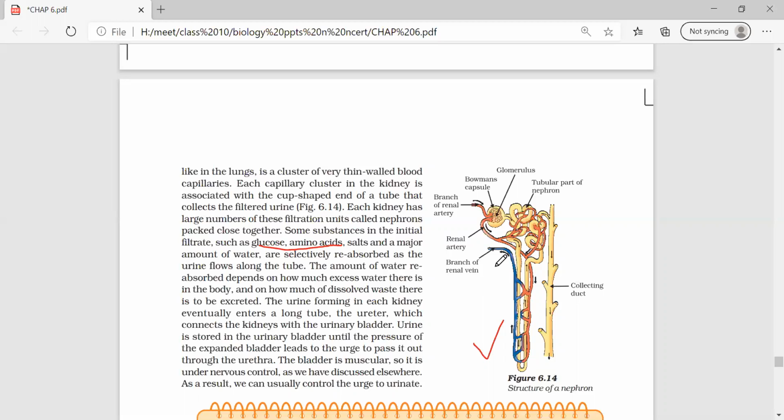If they ask you more specifically, you say the proximal tubular part of the nephron. This is a one mark bit.